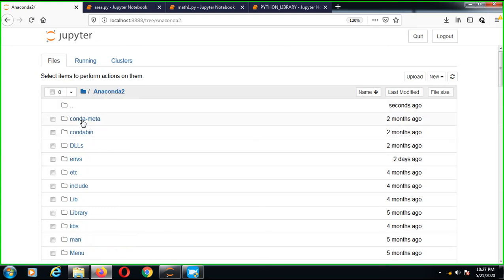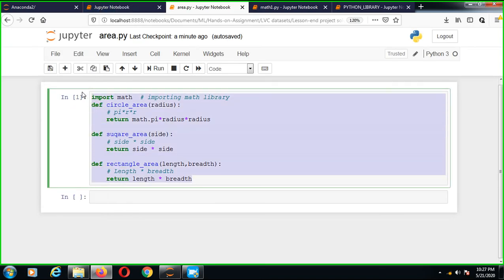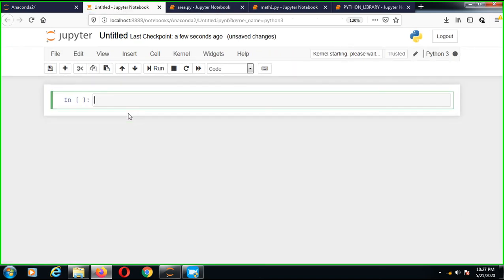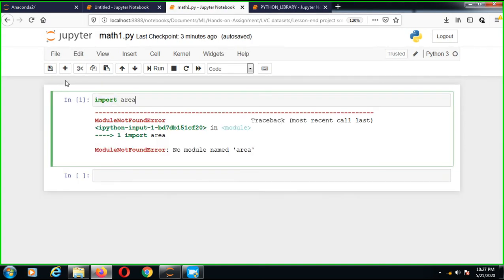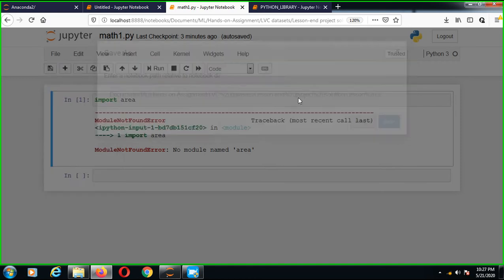Anaconda 2. I use a new file, and this is the code, which we can access. I save it.